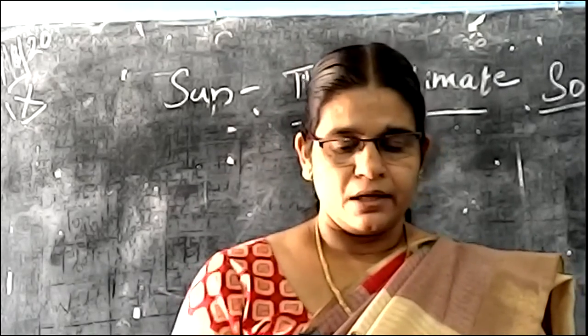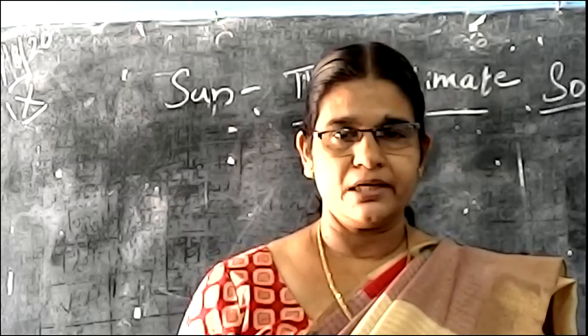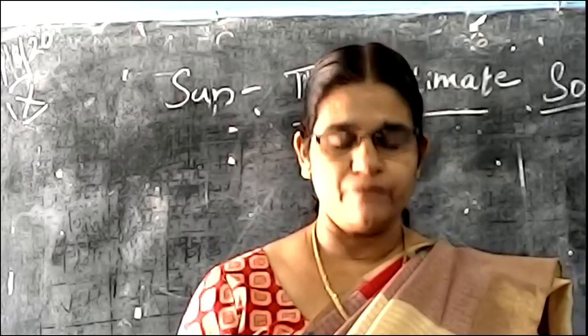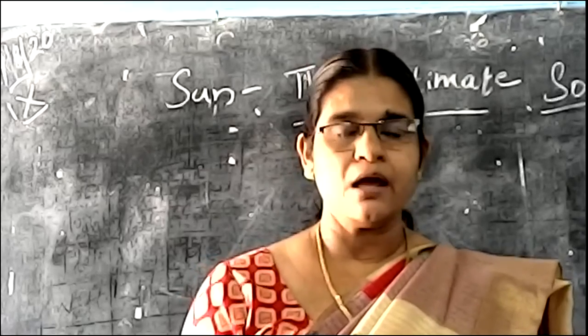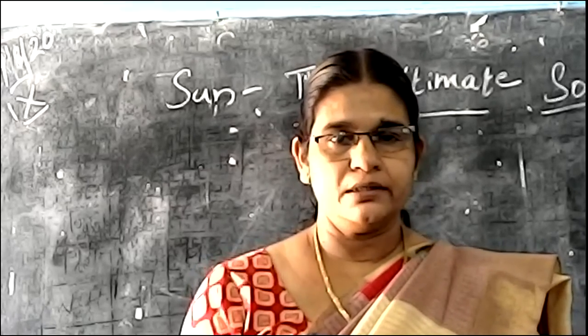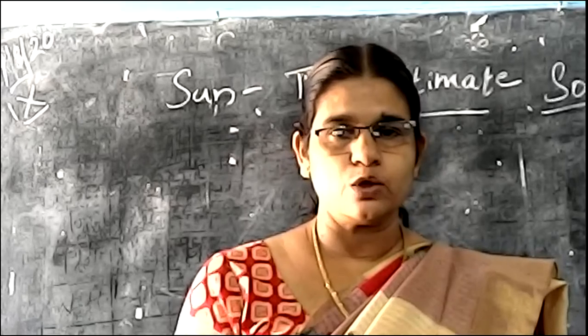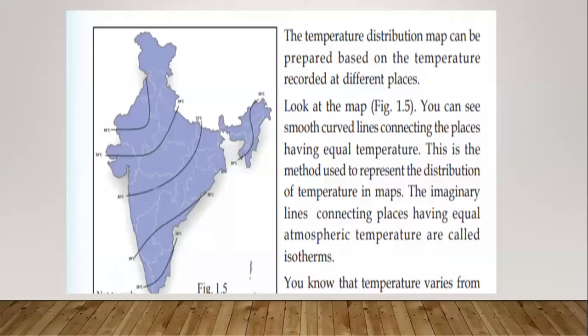Then, related to temperature, another topic is the isotherms. All of you look at the textbook. There is one figure, Figure 1.5, that indicates the isotherms. Don't you see the blue-colored map of India? In that map there are four colored curves. What are they showing? A curve is drawn on the map of India, and that curve connects the places having equal temperature.